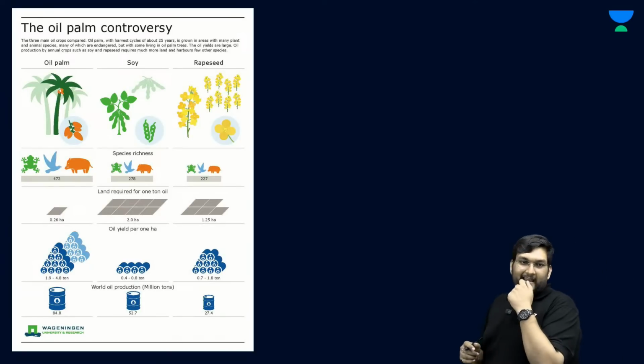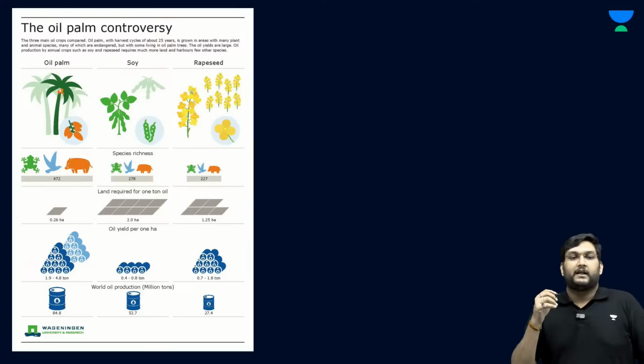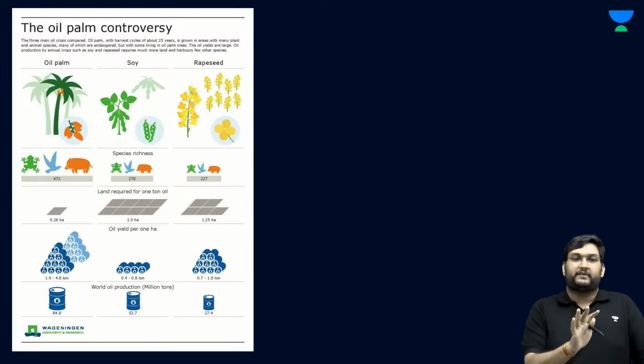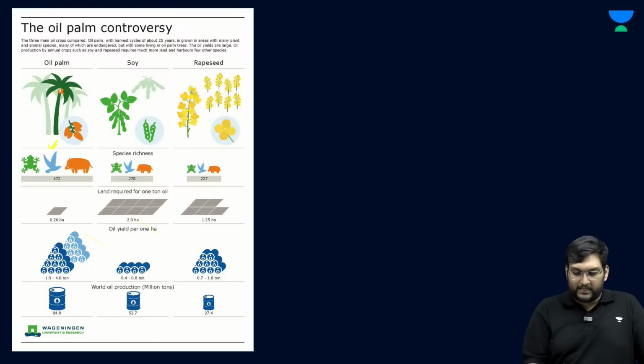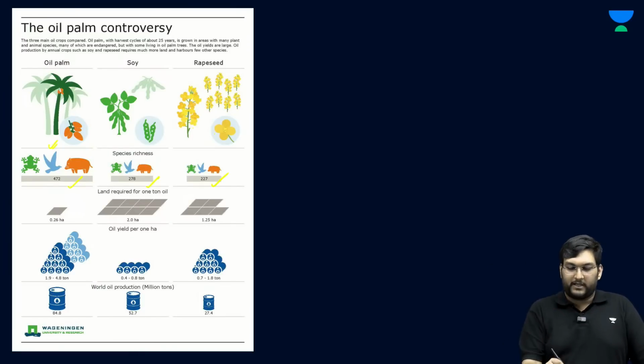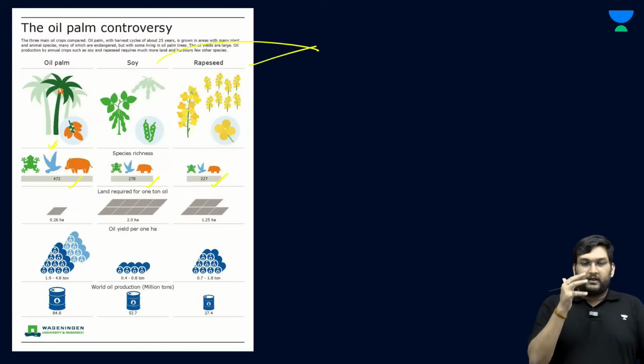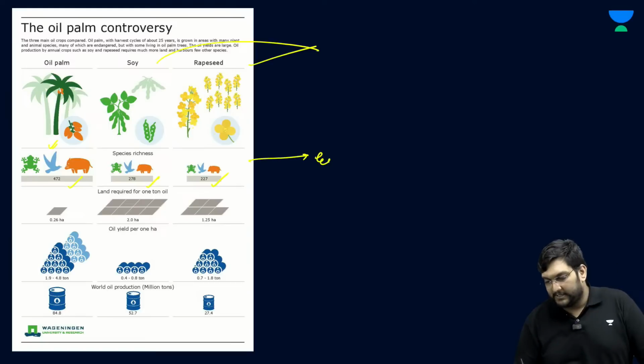See, if you look at the alternatives to palm oil, for example, soy or rapeseed, the problem as of right now is that palm oil is produced in certain zones which have very high ecological diversity. So, for example, species richness is quite high, double that of the zones where soy and rapeseed oil can be produced. Now, this is the ecological aspect.